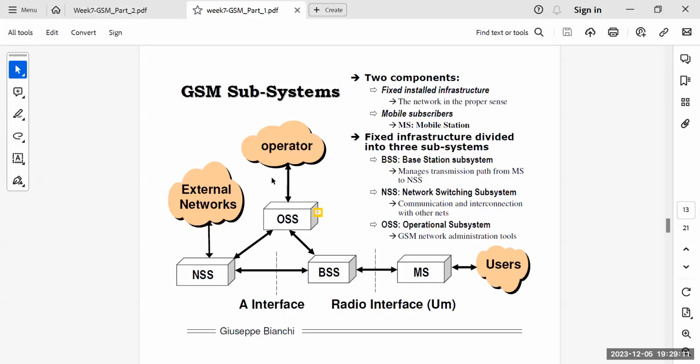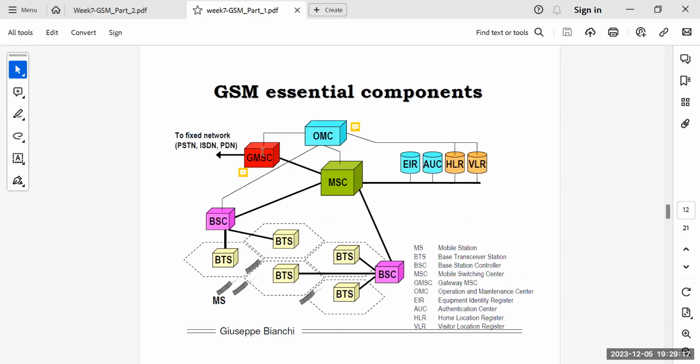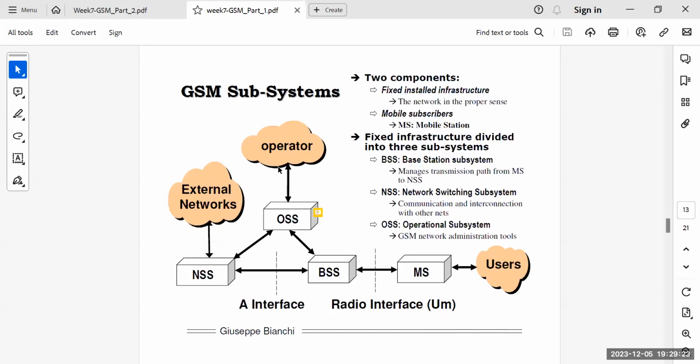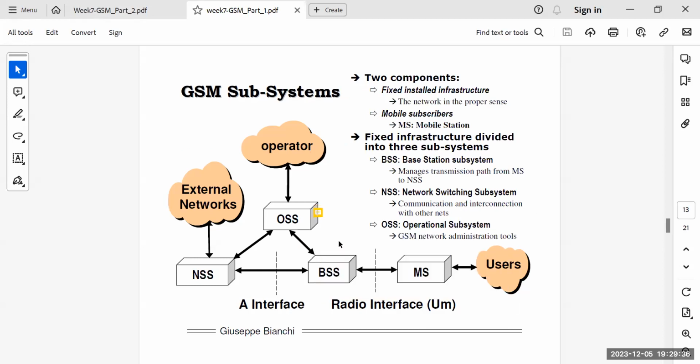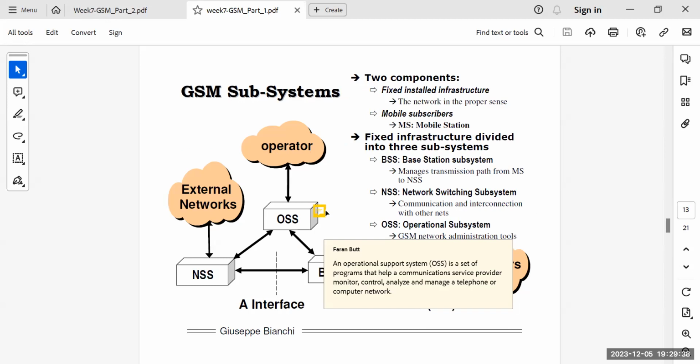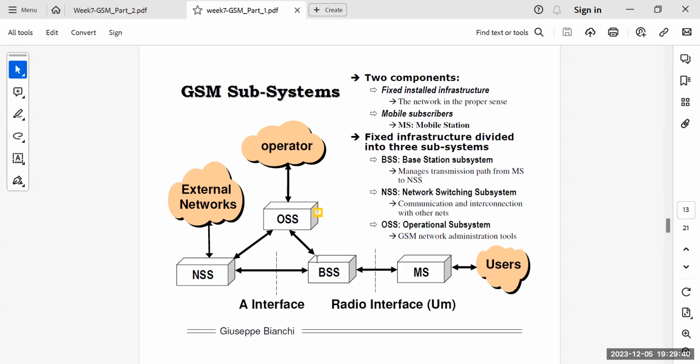Okay. So as I said, you have GMSC, and before that we have MSC, and that MSC has OMC, that has OSS that I talked about earlier. So OSS, an operational support system, is a set of programs that helps a communication service provider monitor, control, analyze, and manage a telephone or a computer network. So it is a key component of any GSM network, right?